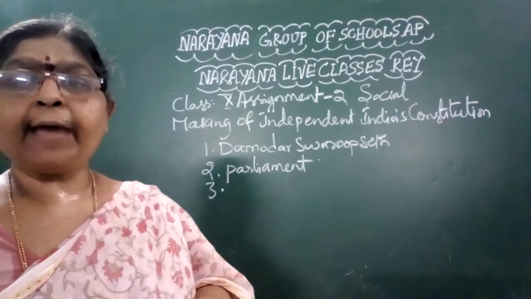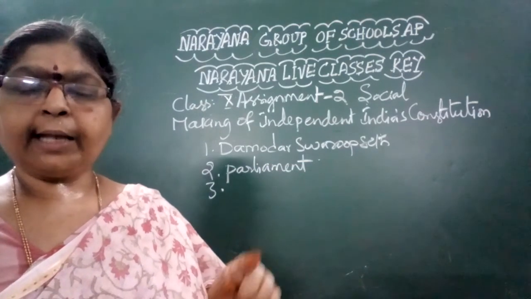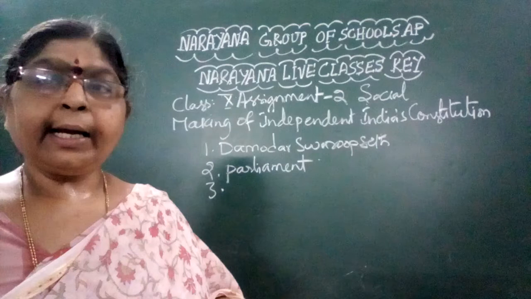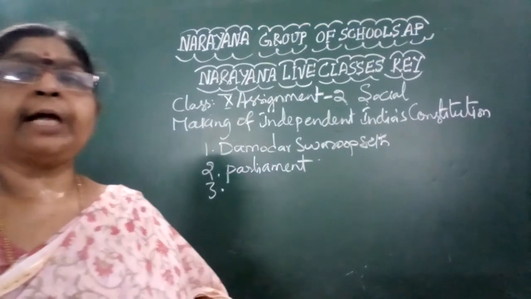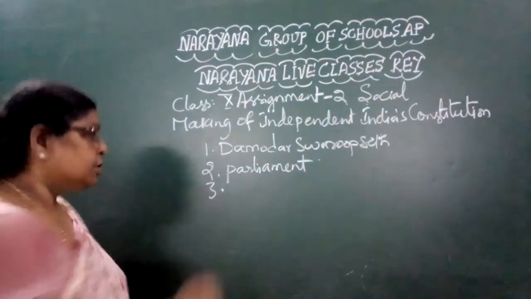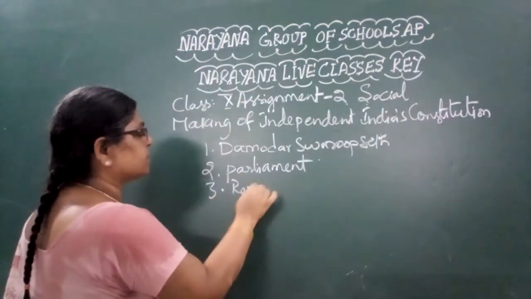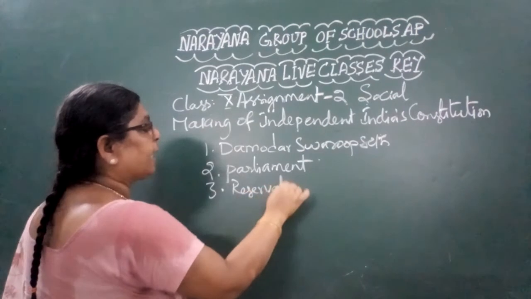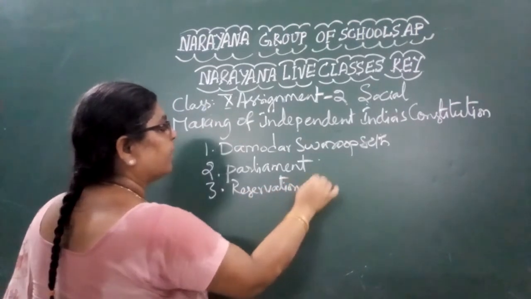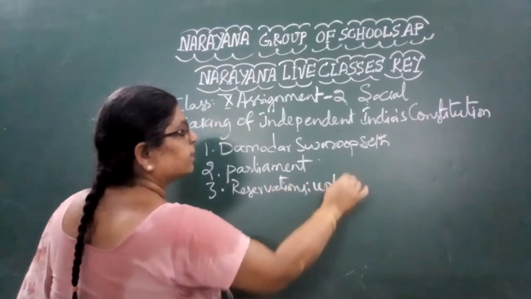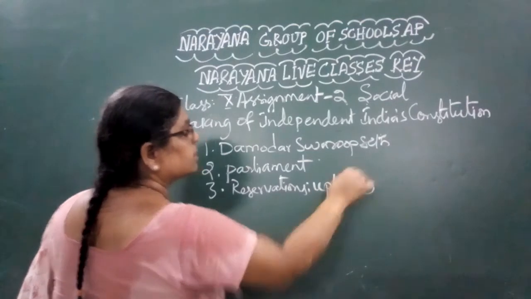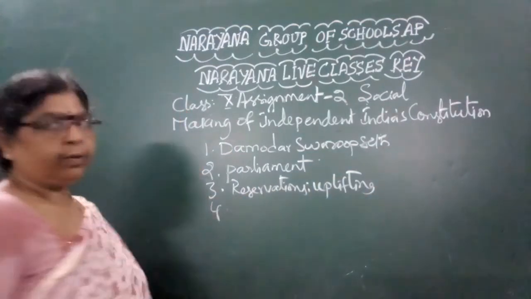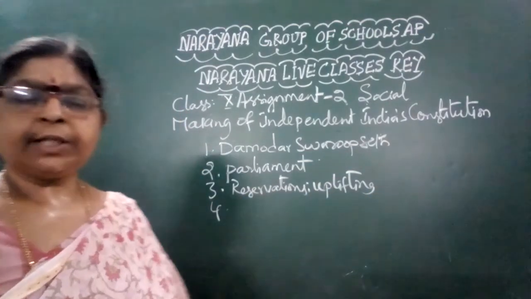But what have they given? These reservations were provided for uplifting the caste system. That was the mismatch. Reservations and uplifting, this is the mismatch in the given one.